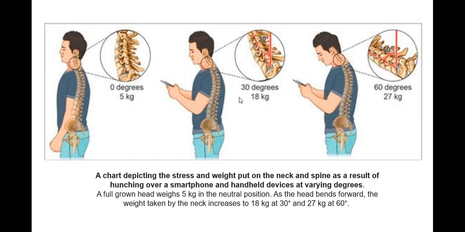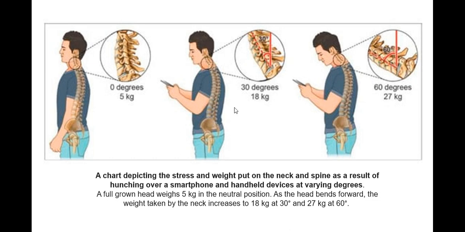But when we bend our neck at around 30 degrees, there is around 80 kg weight that comes to our cervical region. When this angle increases to 60 degrees, as we use the mobile phone, around 60 degrees of forward bending occurs, and there is 27 kg of weight that comes to our cervical spine.